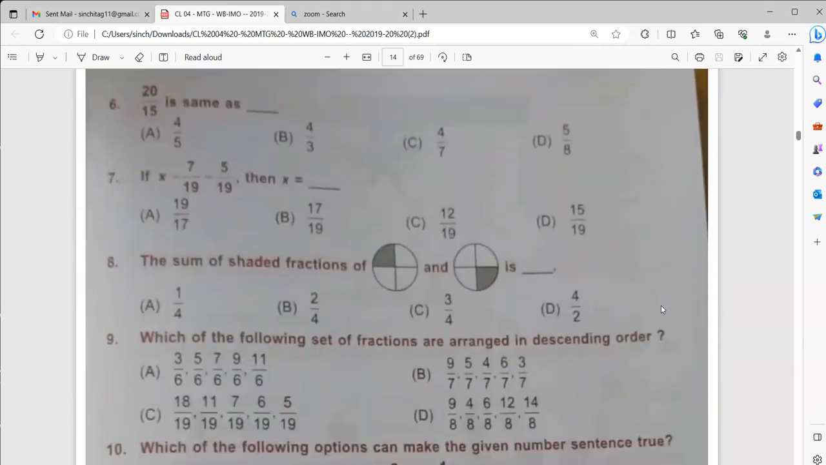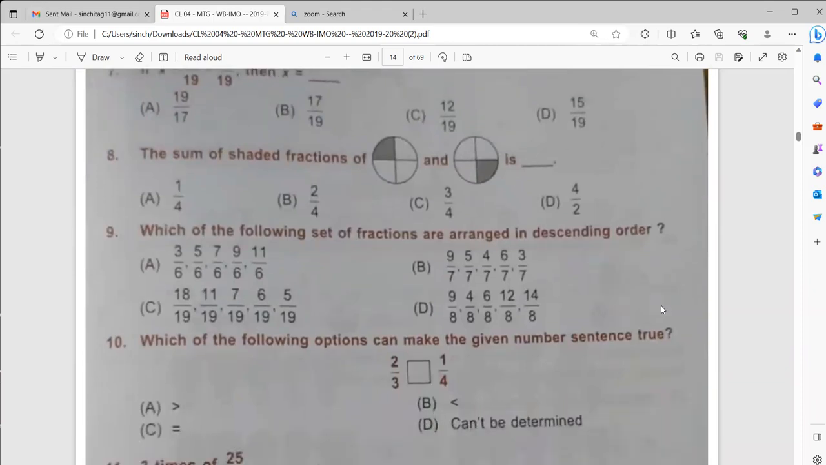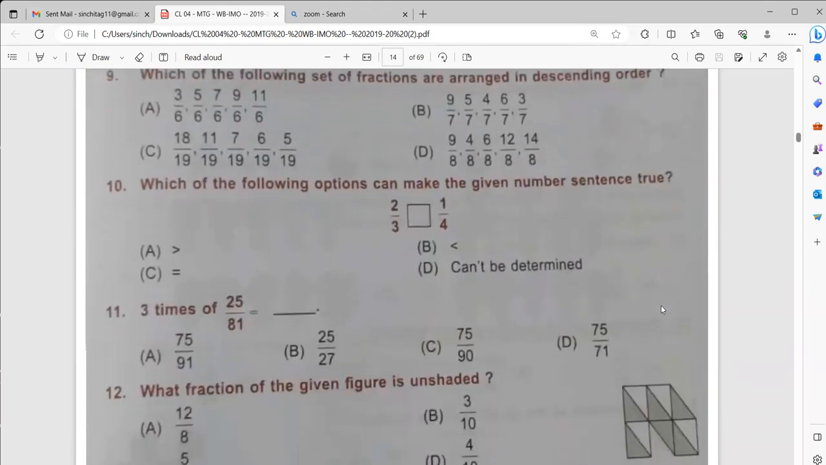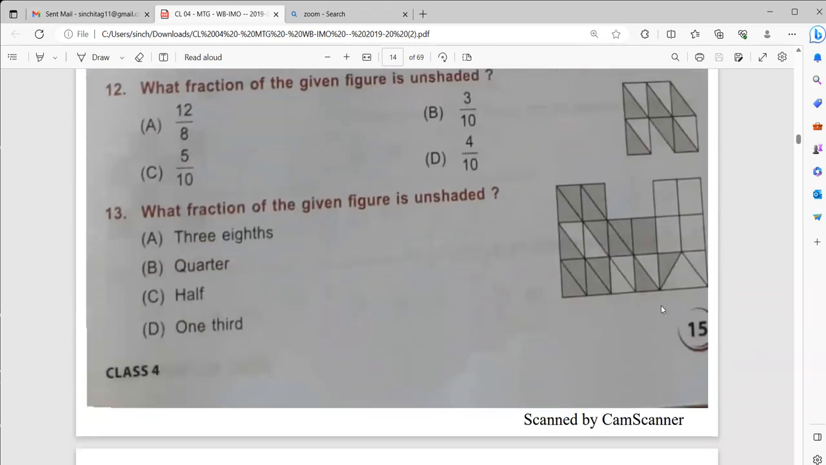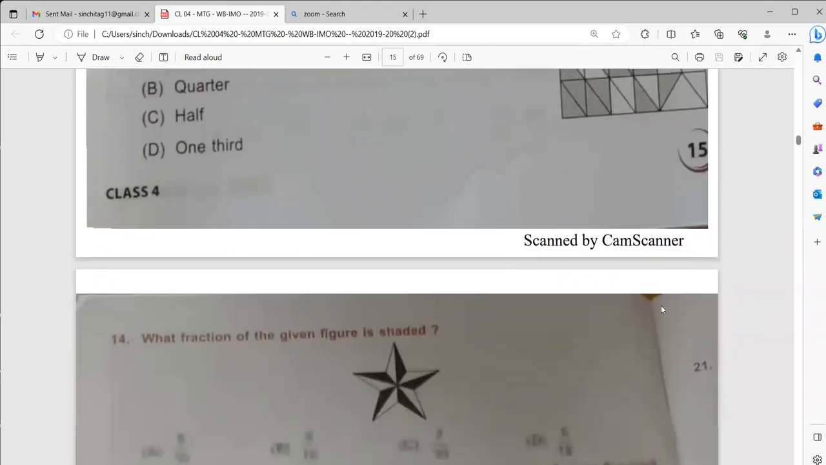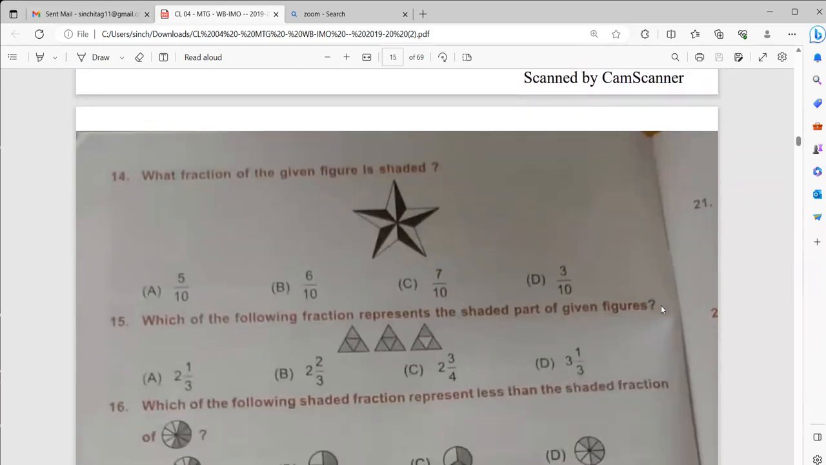We have the sum. Please solve the sum. Send me the answer in the comment section. I will check and let you all know whether it is correct or not. This is page number 15. Then we have page number 16.